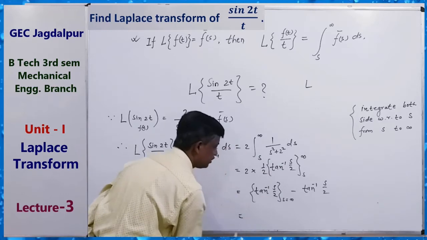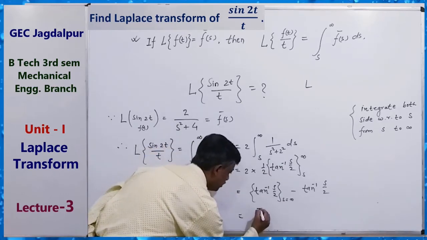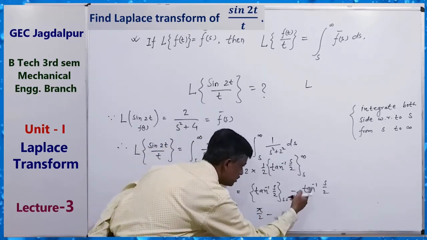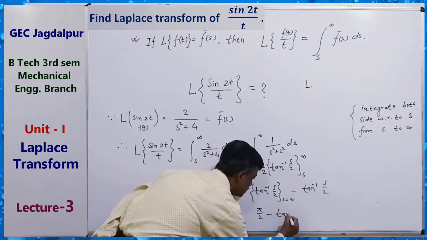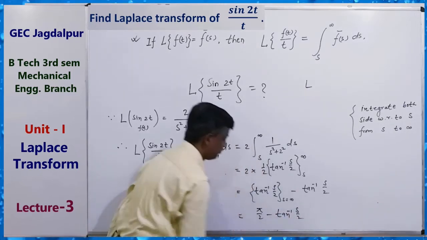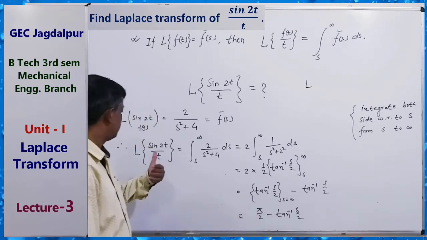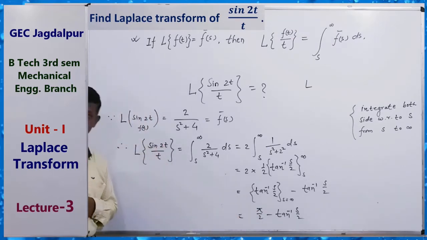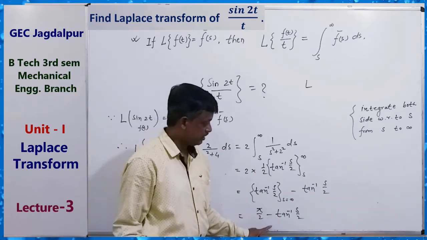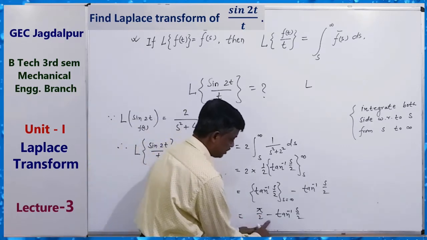This is tan inverse infinity, which means this is pi by 2 minus tan inverse s by 2. We can write it like this. So this is the Laplace transform of sin 2t by t. Here we can write it also as